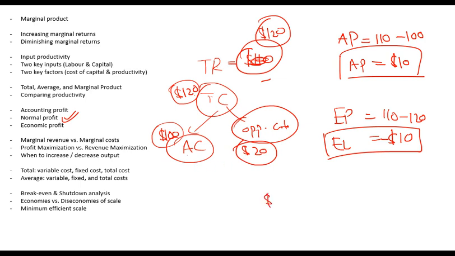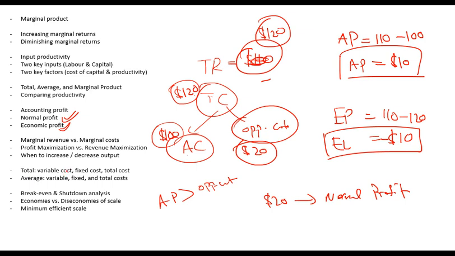So that means accounting profit of $20 will be normal profit. Why? Because it will set off the whole opportunity cost. If accounting profit is greater than opportunity cost, then that is known as economic profit or abnormal profit or supernormal profit.